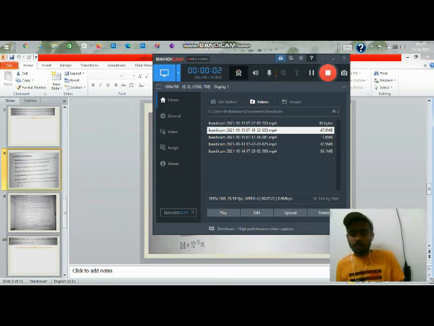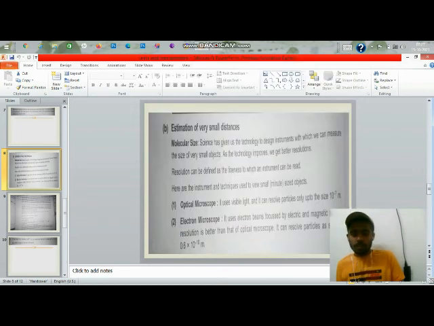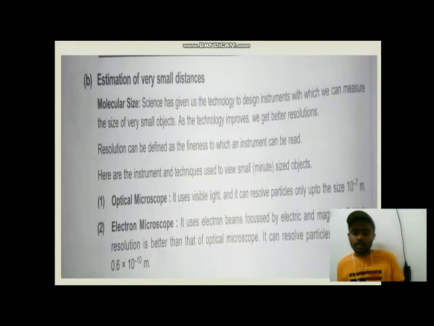The next topic is the estimation of very small distances. Okay, now let us see this topic. This is a very easy topic. Only simple theory is there in this topic. Estimation of very small distances. We have 4 methods for estimating small distances.